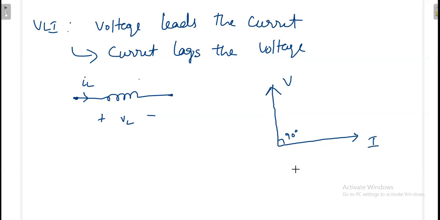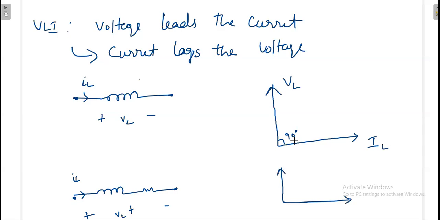Okay, if it is not pure, say for example, if it consists of some resistance in series, that time you are applying some voltage. Okay, anyway, some voltage will be appeared. Okay, you are applying some source voltage. Finally, some voltage will be appearing across the inductor. That's okay. So definitely some current is going to flow. Okay, so now if you analyze the nature, again, this is the inductor voltage and inductor current. Now, if you analyze the nature, the phase delay not necessarily to be 90 degree.